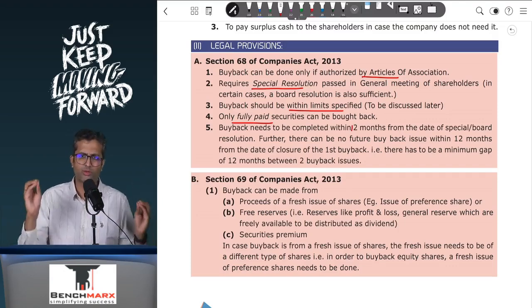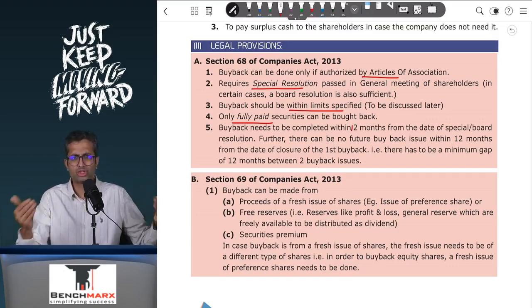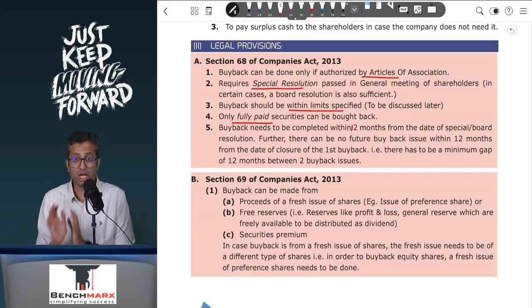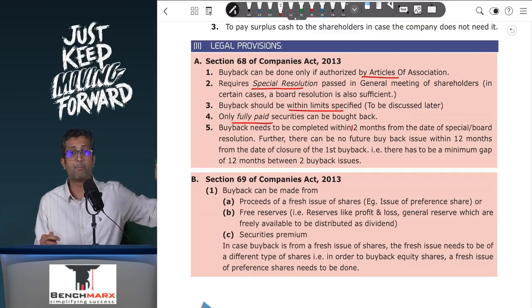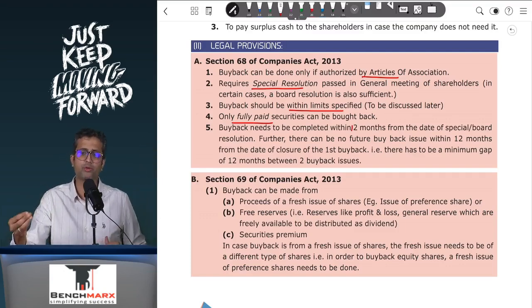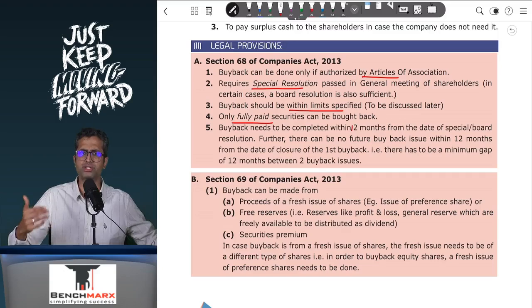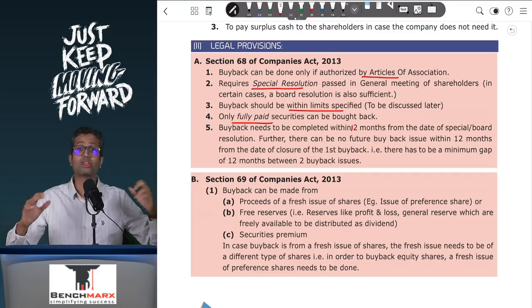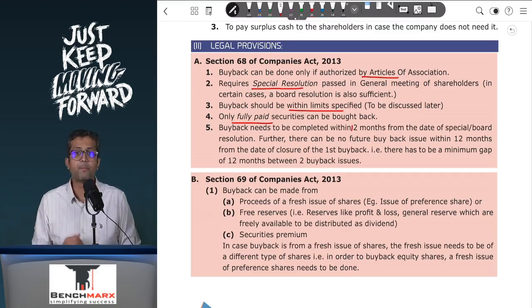Now whether a company is following or not, we don't know, and hence in general you can make an assumption and solve for that. However, we are not studying redemption of preference shares per se over here, we are studying buyback of equity shares. And for buyback of equity shares, whether you follow accounting standards or you don't, securities premium can be used for the purpose of buyback of equity shares.